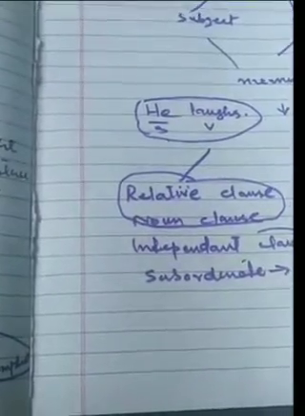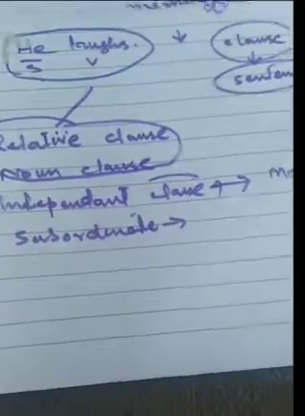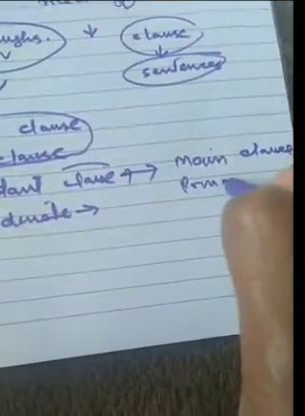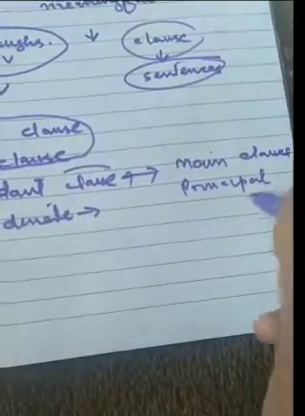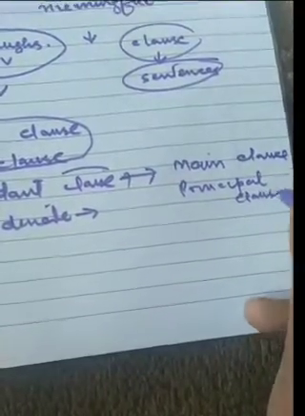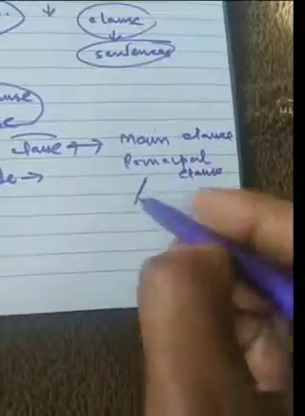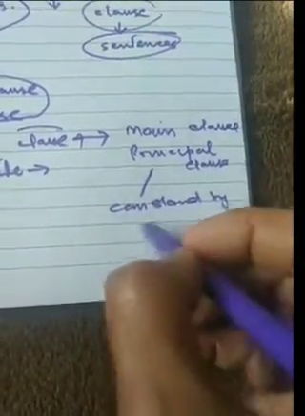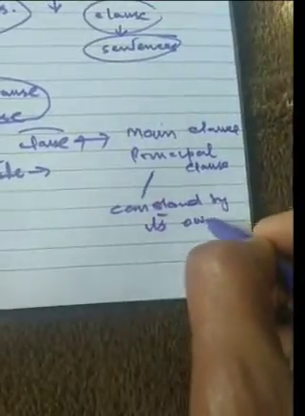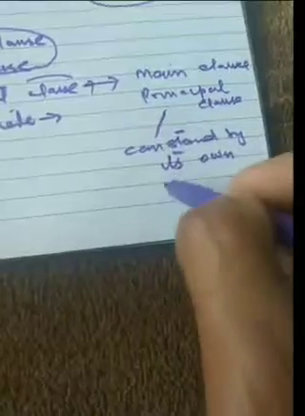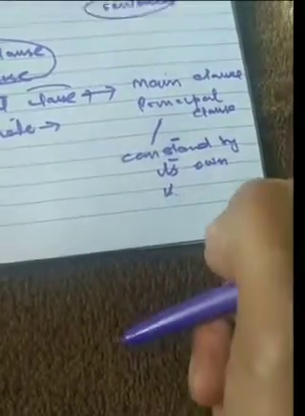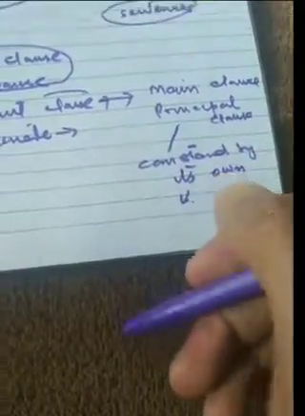Independent clause is also called the main clause or principal clause. This clause can stand by its own. It gives a complete thought and can stand by its own. It does not depend on another clause for its meaning.